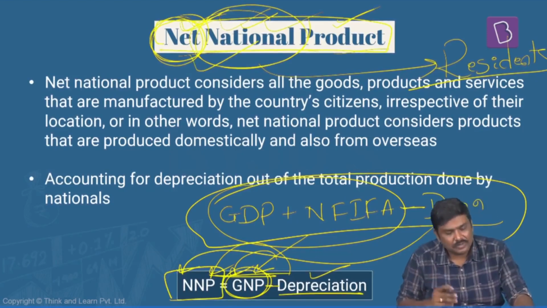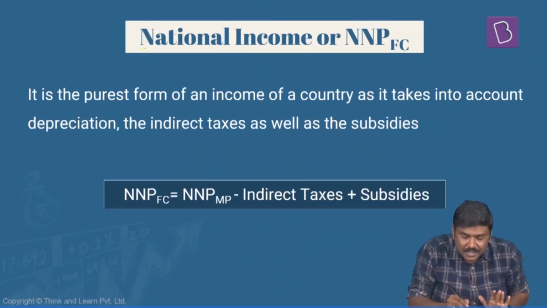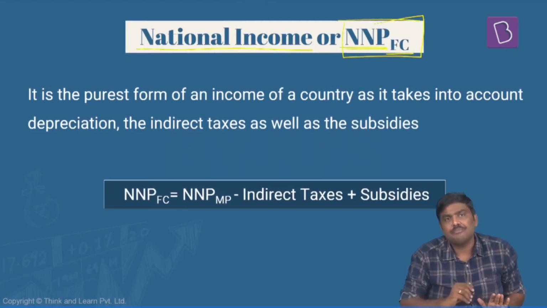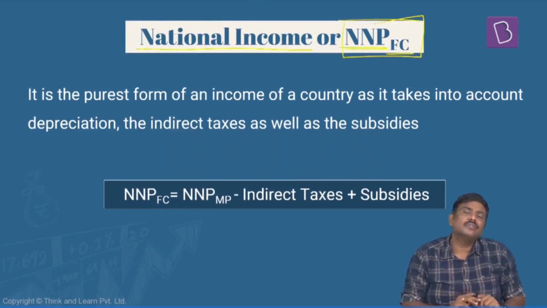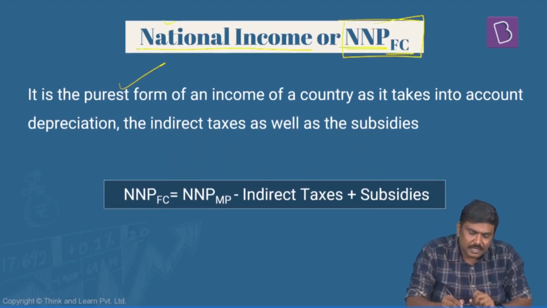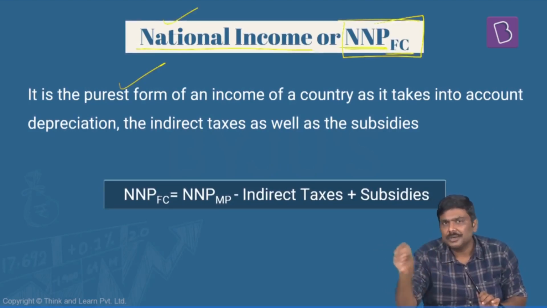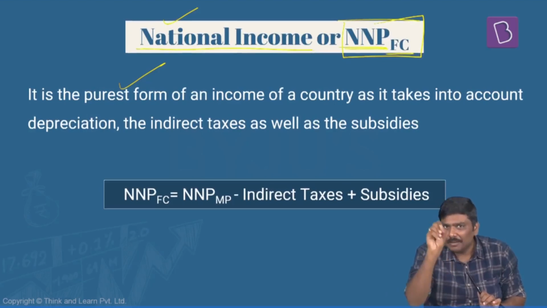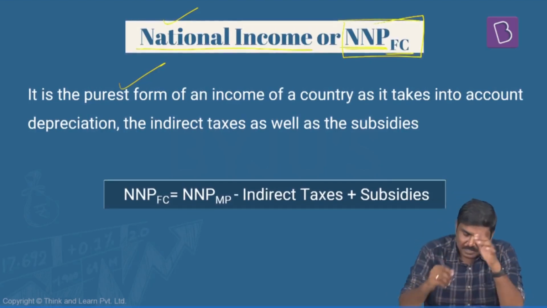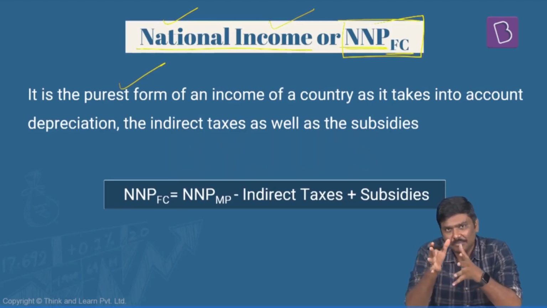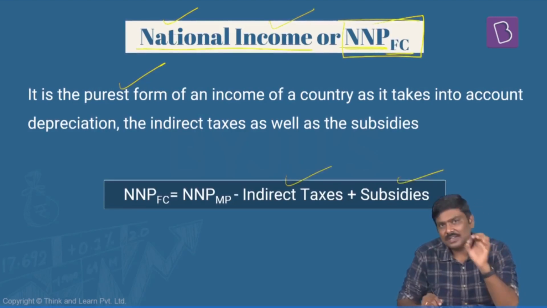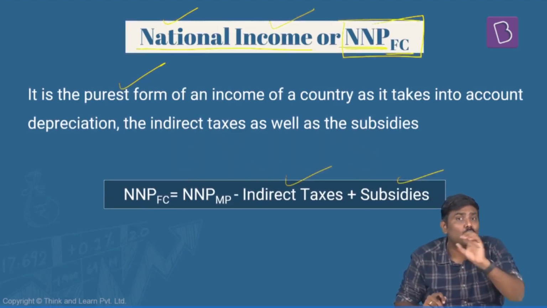So this is another very important national income aggregate. The last national income aggregate is NNP at factor cost, which is also referred to as national income. Now, what is the idea of national income? Follow this very carefully. National income is nothing but the purest form of income. National income is nothing but the market value of all the goods and services produced by citizens of a country in a particular year at factor cost after accounting for depreciation. This concept is basically the national income. And you can understand this. When I say factor cost, there is also accounting for indirect taxes as well as subsidies.